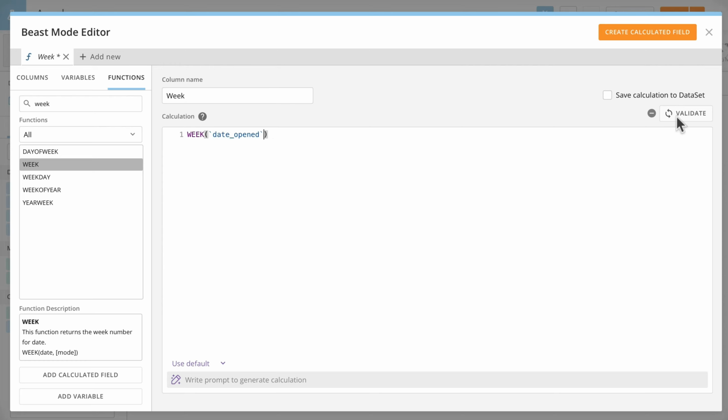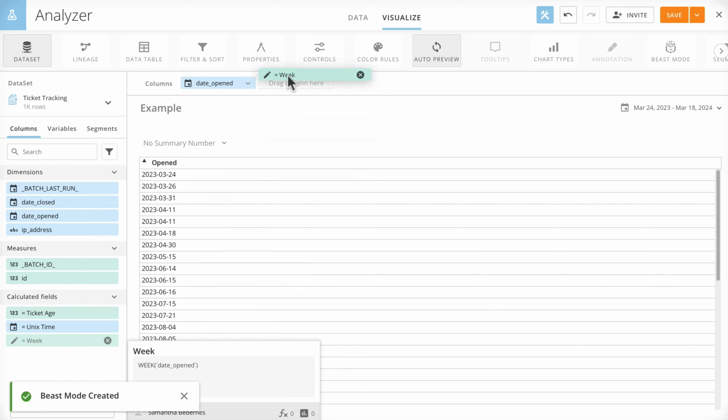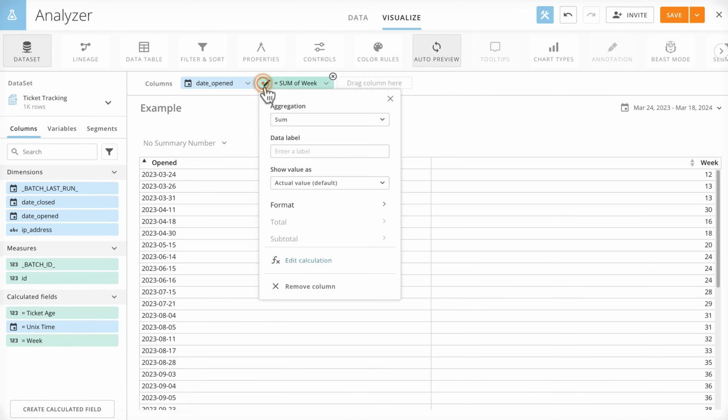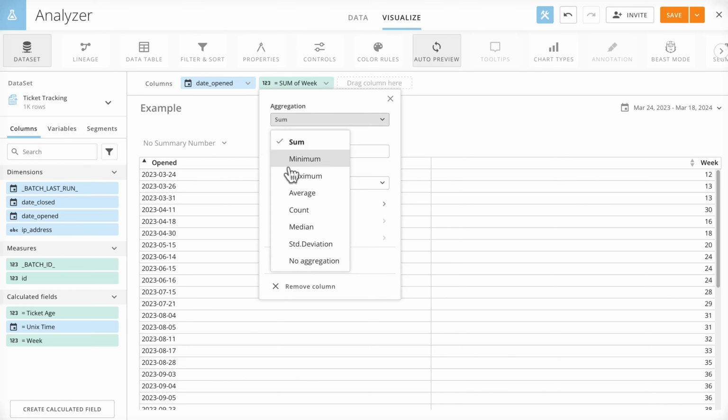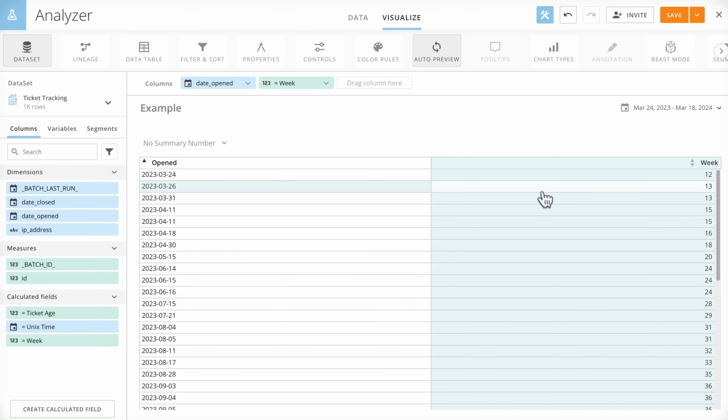Now, let's see how this looks in our data. It is always a best practice to check your aggregation settings on any column you bring into a card. In this case, we want to make sure the week column is not aggregated. This function has successfully extracted the numerical week of the year from our date time column.